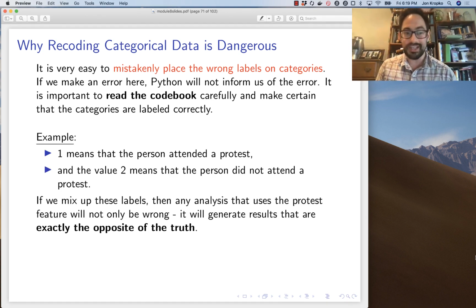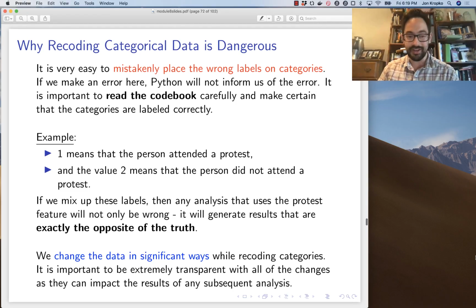Right, here's just an example. If you swap the 1s and the 2s, everything in your machine learning model will report the opposite of the truth. So be very, very careful. We change the data in significant ways when we do this. And so we have an extra responsibility to be extremely transparent with all of these changes.